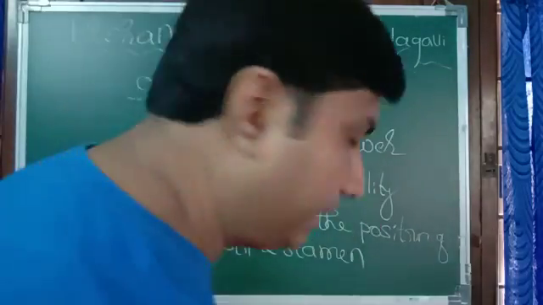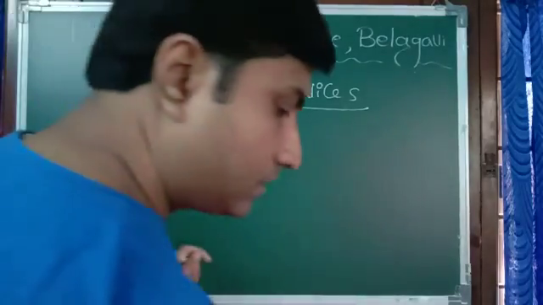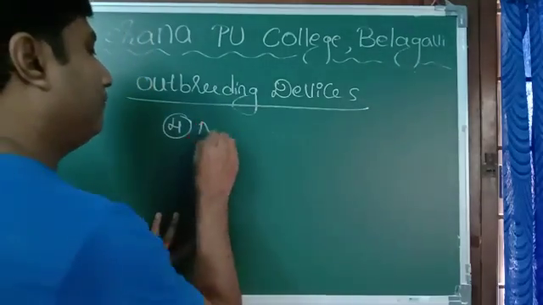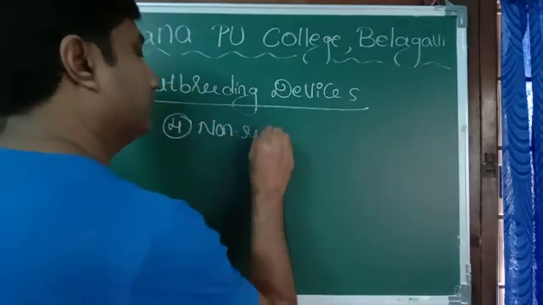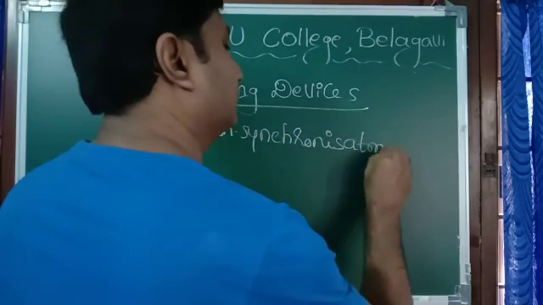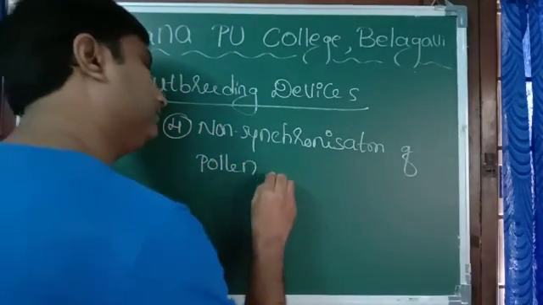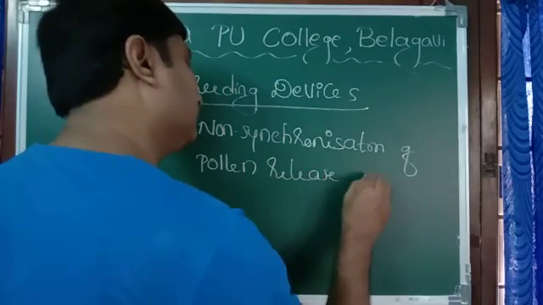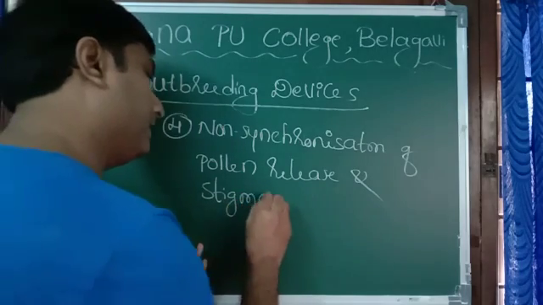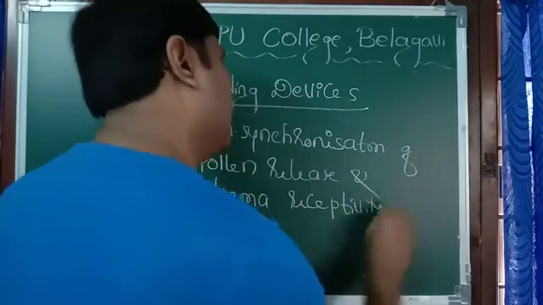There is one more technique, the fourth one: non-synchronization of pollen release and stigma receptivity.